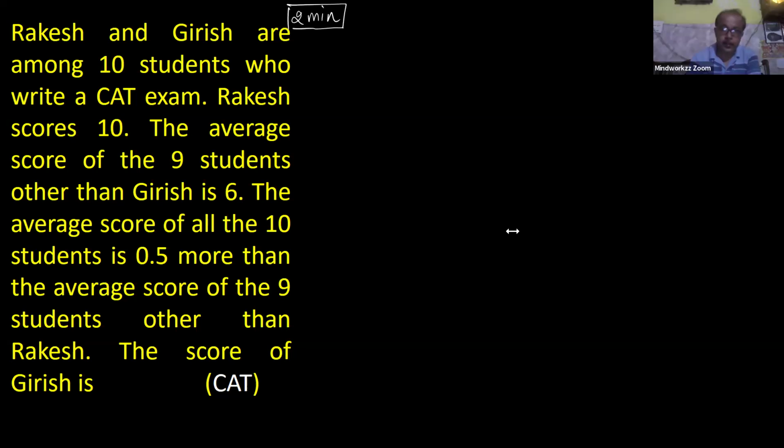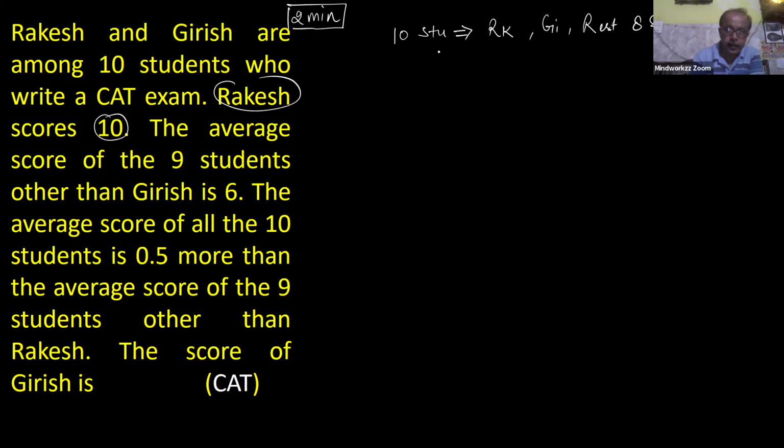Okay, beta. Now see the explanation. Total 10 students are given. Out of these 10 students, one is Rakesh, next is Girish, and obviously the rest are 8 students. The first statement says clearly the Rakesh score is 10. So directly the score of Rakesh is 10, and the score of Girish is required.